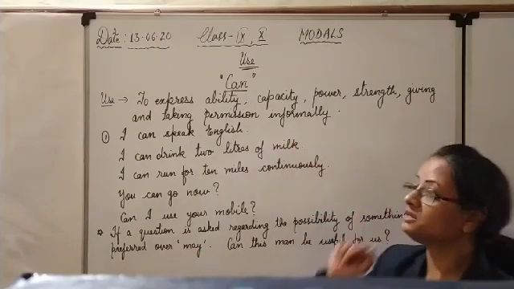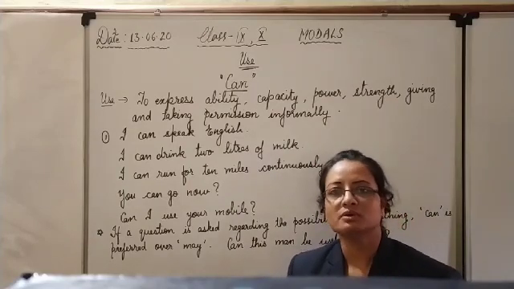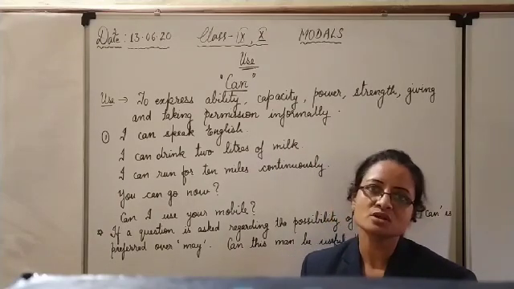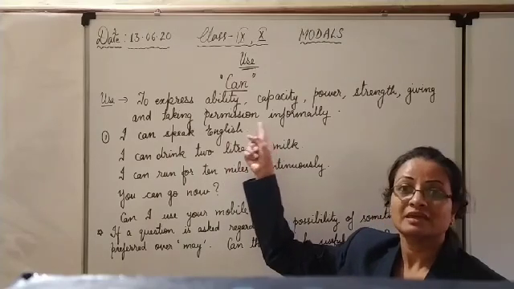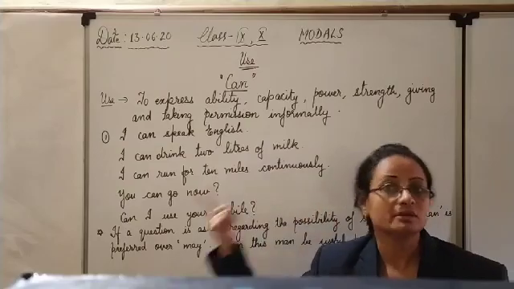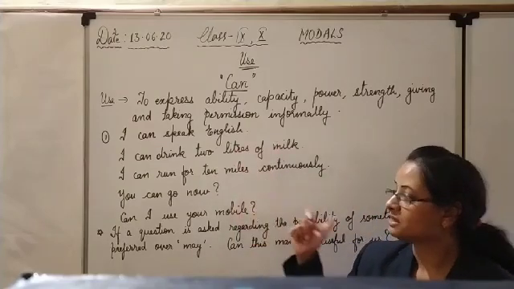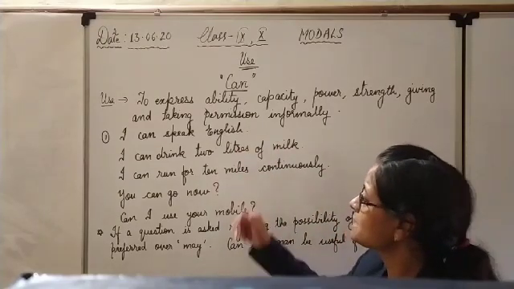Giving and taking permission informally. For informal permissions we will use can; when we are formal we will use may. For taking permission and for giving permission, all the things will be clear here. Let us see some examples.